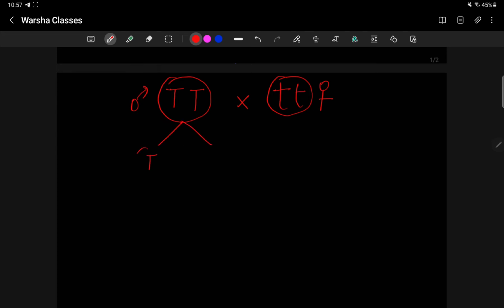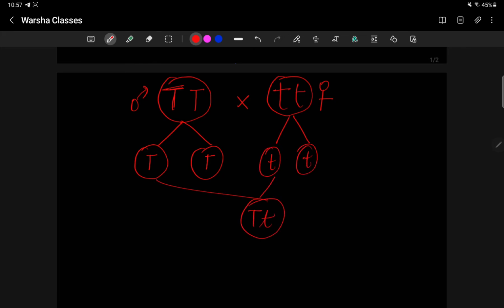Look, at the time of gamete formation, big T and small t, gametes will form the characters in the F2 generation. I'll show you T and T. Then this is the F1 generation.